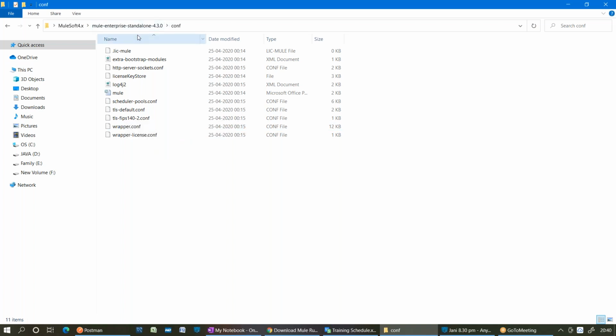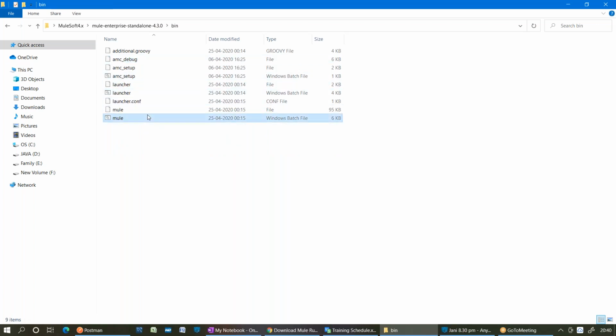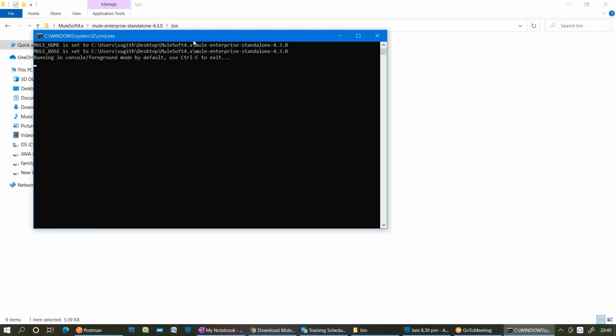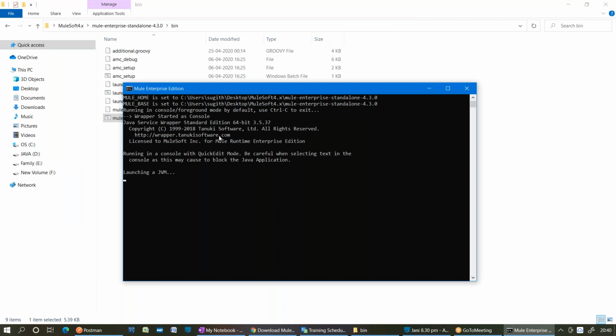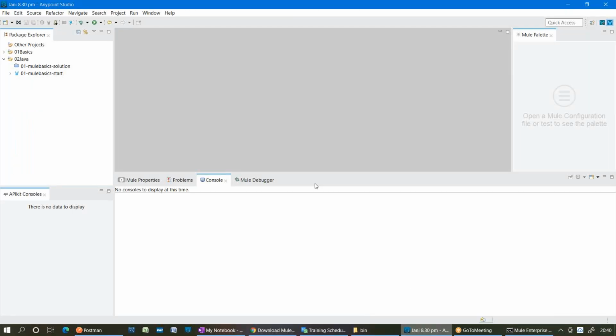First, let me deploy the application and see whether it is really working or not. Once it gives an output, then we'll see how it works behind the scenes whenever you start a runtime. So let me go back to the batch file in the bin folder. Double click on that, and it automatically starts the Mule runtime. Once you start the Mule runtime successfully, we can deploy the application. But where is the application? I have an application here.